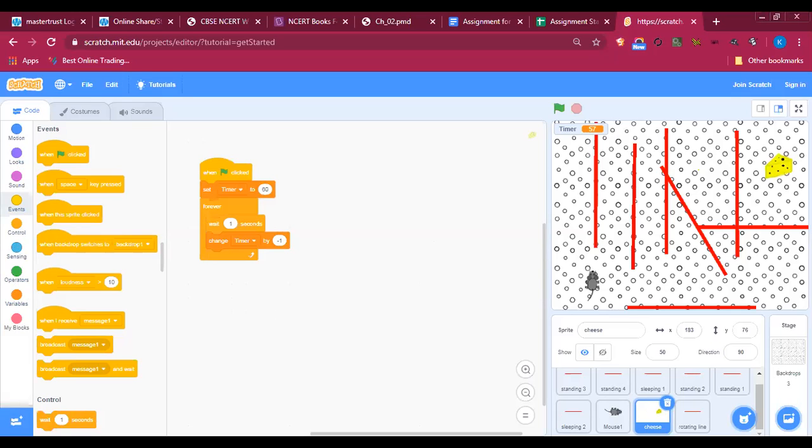But sir, we have done that, if touching the line, glide to the starting position. That's okay, but we also have to keep a count of how many times it has lost lives. So we'll again do that in mouse, right? Yes, in mouse, because these counters are applicable on all the sprites. You can place it wherever you want to.